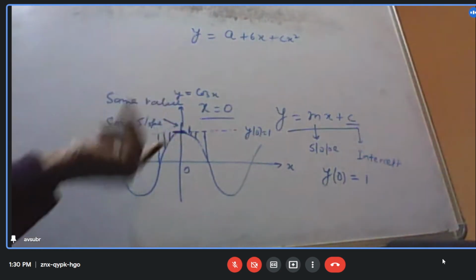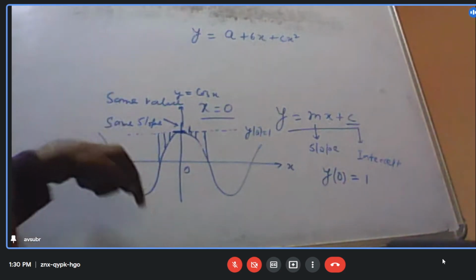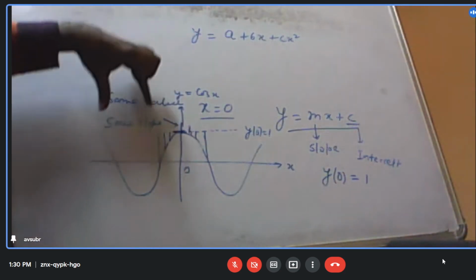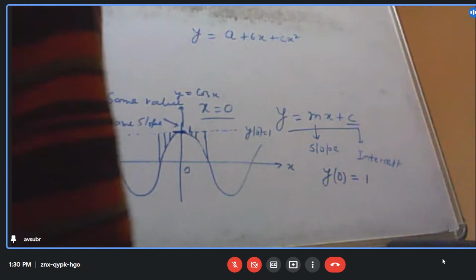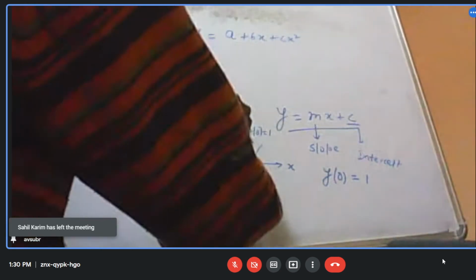So now I add one more thing over here, that at this point we should have the same value, same slope, and the same concavity. What's that?